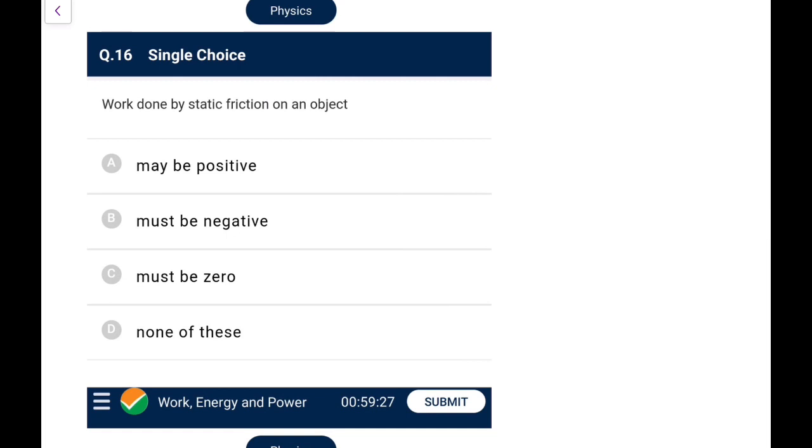Work done by the static friction on an object may be positive, must be negative, must be 0, none of these. So you all remember, just look at this example. If there is a block placed and there is sufficient friction, you pull this block up here, and if there is no slipping, this one will also accelerate. So it gains kinetic energy due to the work done by friction. So static friction can do positive work, and for the second block it can do negative also. So work done by static friction on an object may be positive, may be negative, depends on the situation. So the "must" options won't be taken, we will only talk of the "may be positive" case here.